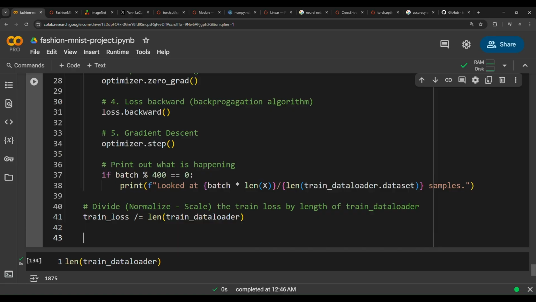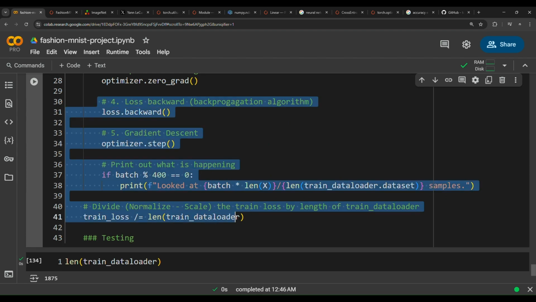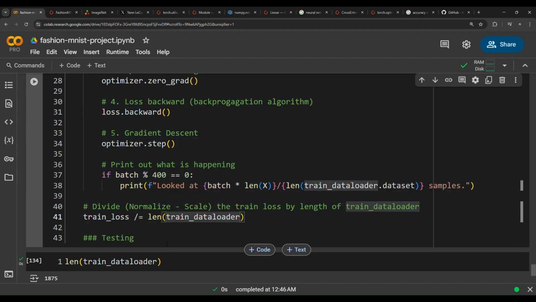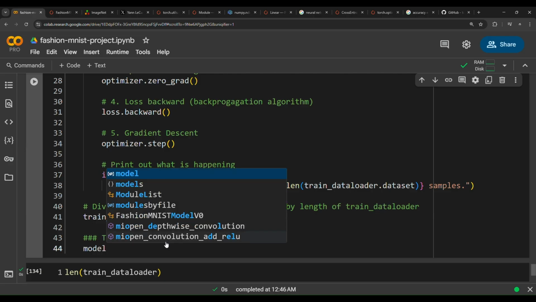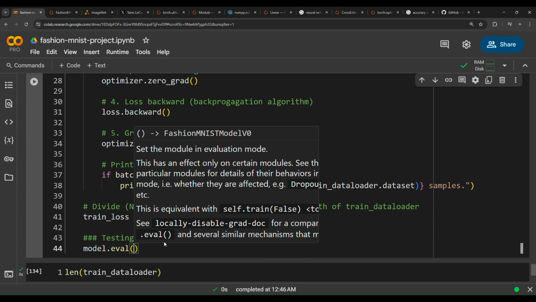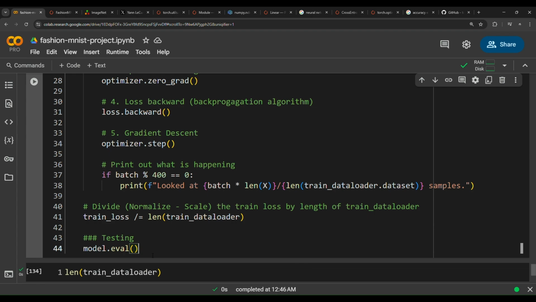Then lastly, testing. This is the training loop, but we need to create another loop for testing. So for testing, we need first of all to set the model status to eval. So model.eval sets the module in evaluation mode, rather than training mode. This is not an important step, but it is a best practice. Why?